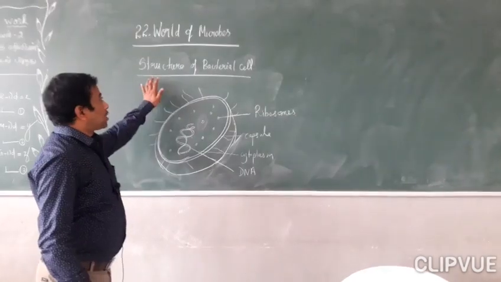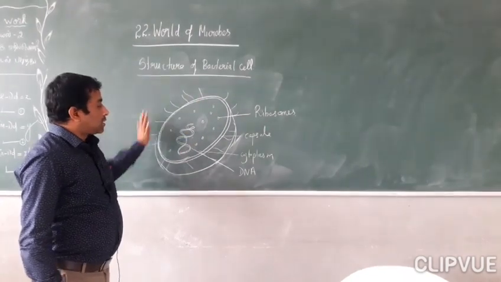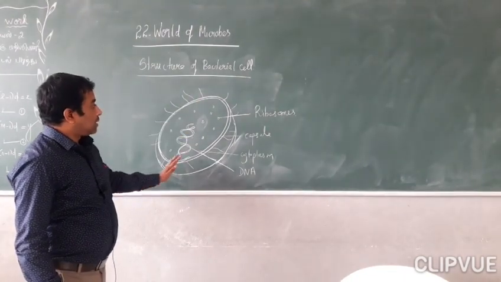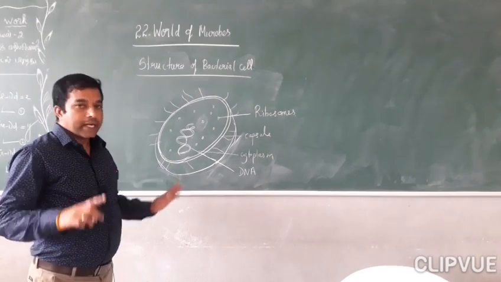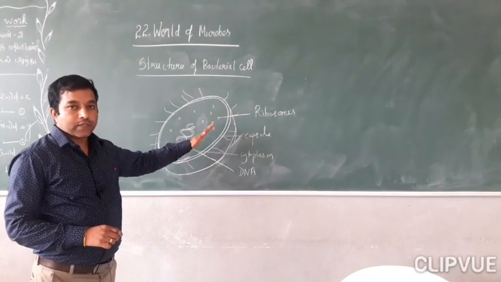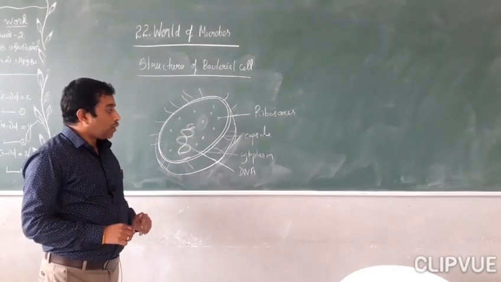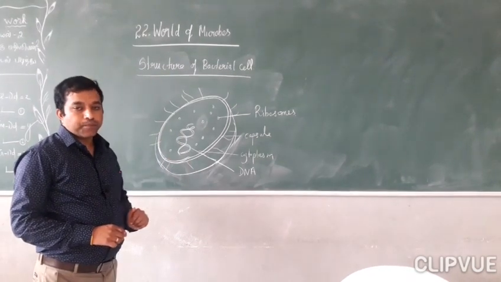Clear? Now for the structure of the bacterial cell. This is the structure of the bacterial cell, and they have a cell membrane, the outermost layer. This cell membrane is enclosed by the cell wall.